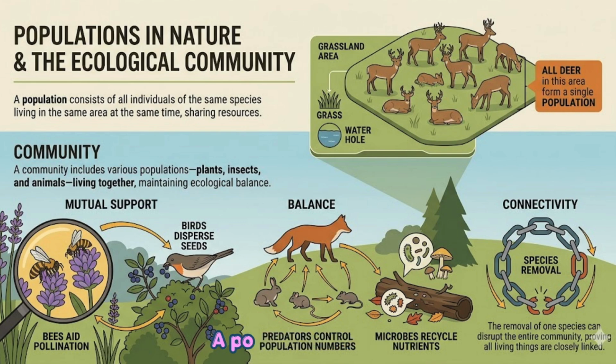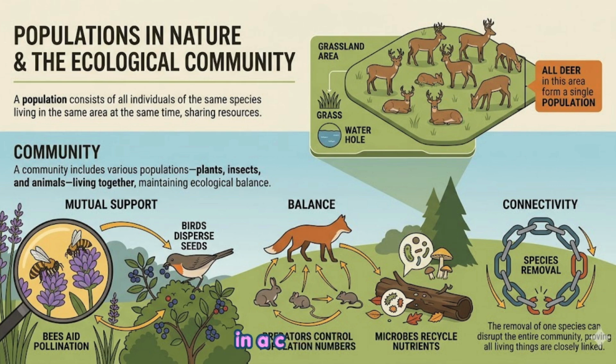Populations in nature. A population consists of all individuals of the same species living in the same area at the same time, sharing resources. For instance, all deer in a grassland form a single population. Community: a community includes various populations such as plants, insects, and animals living together. These organisms interact to maintain ecological balance.